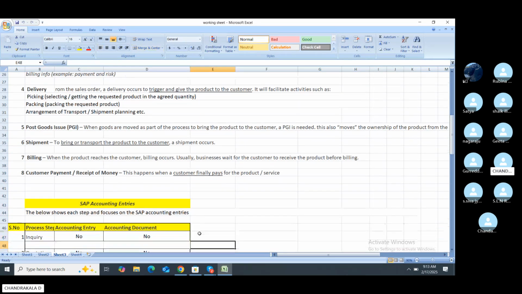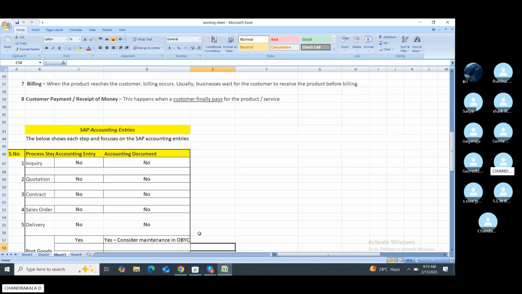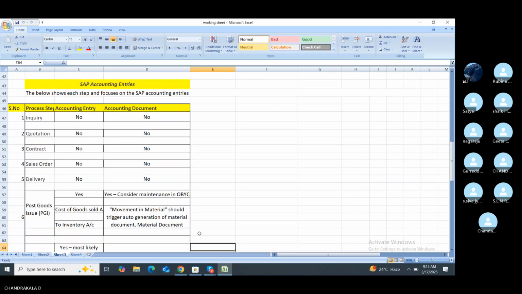I have explained some of the entries here. For inquiry, there is no accounting entry and no document is created. Quotation also has no entry and no document is created. Contact means first contacting the person, and this also has no entry. The sales order is in the pre-sales stage, that's why there is no accounting entry and no accounting document is created. Delivery also has no entry and no documents are created.